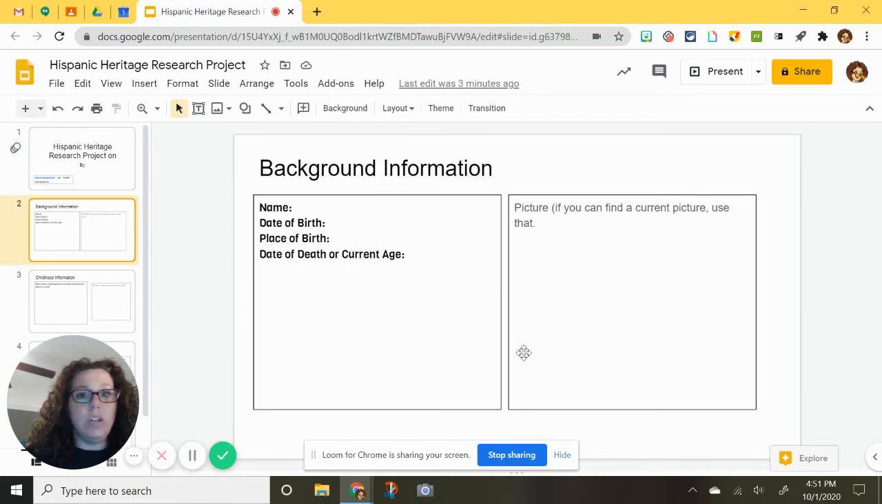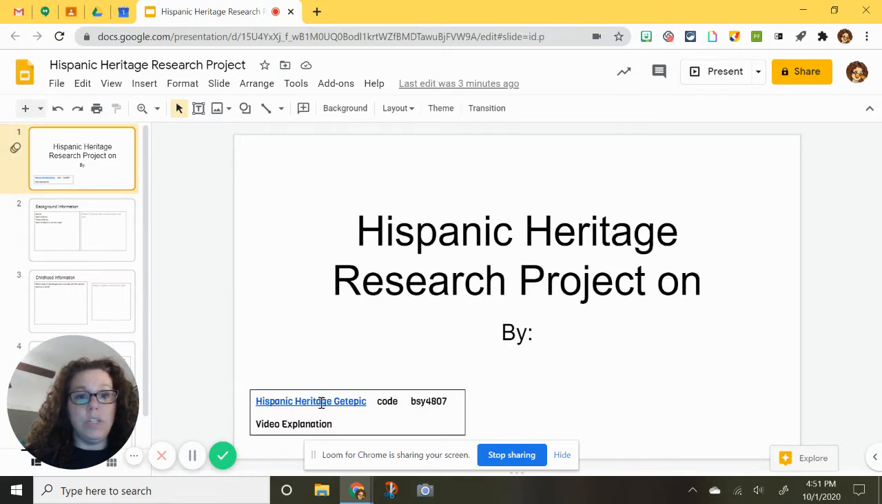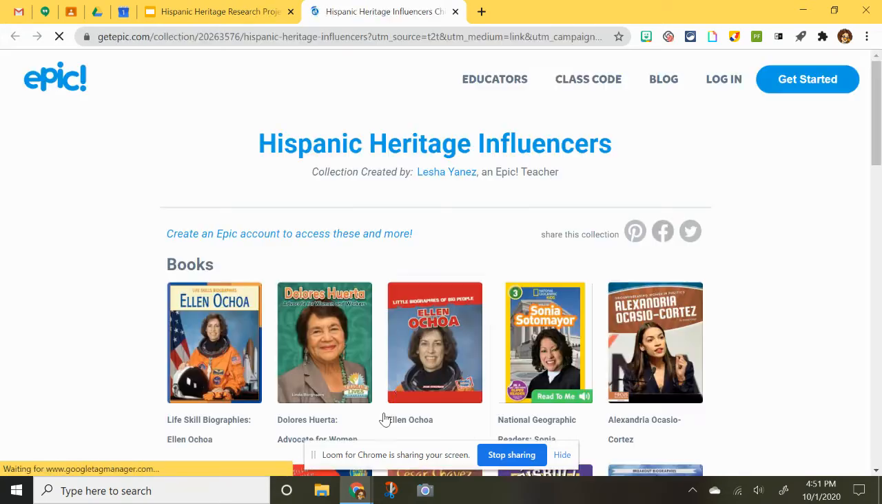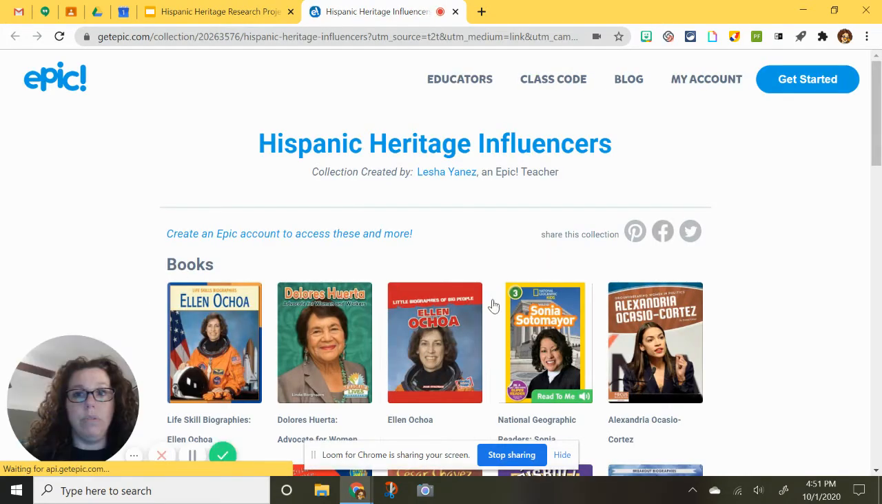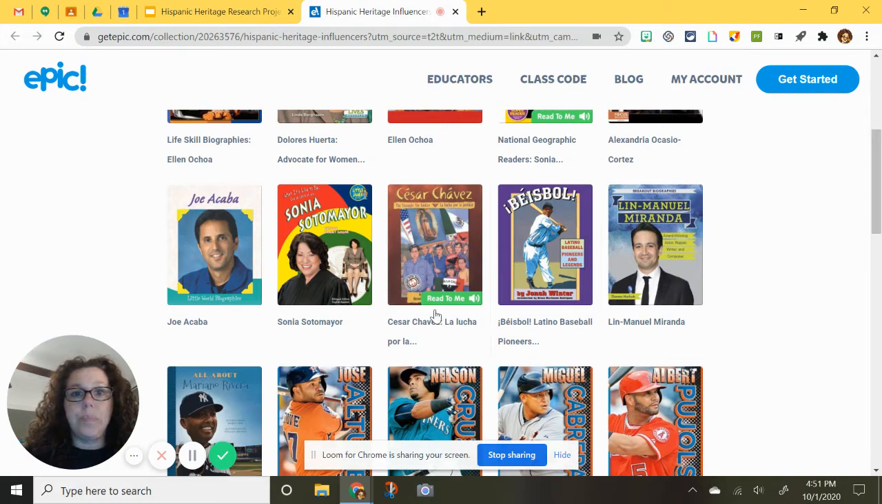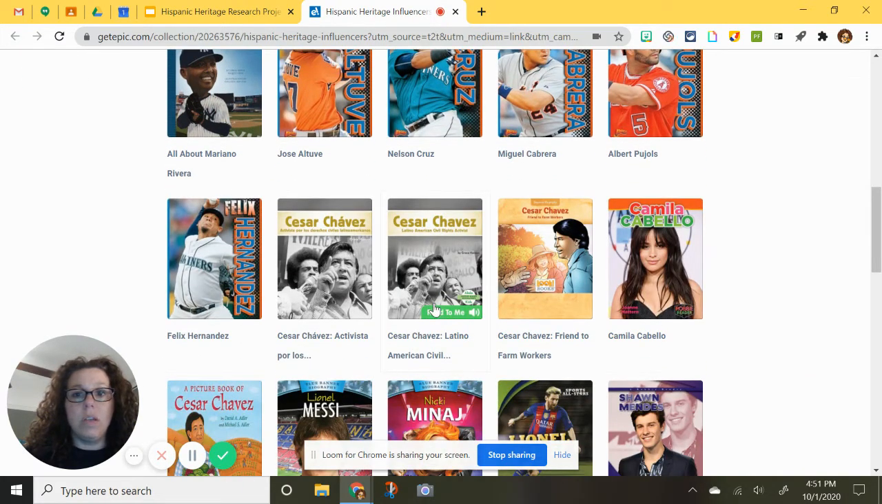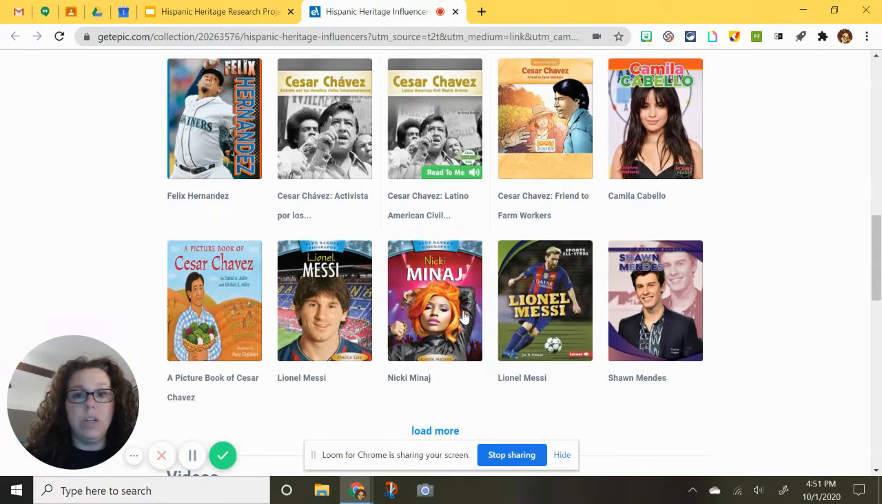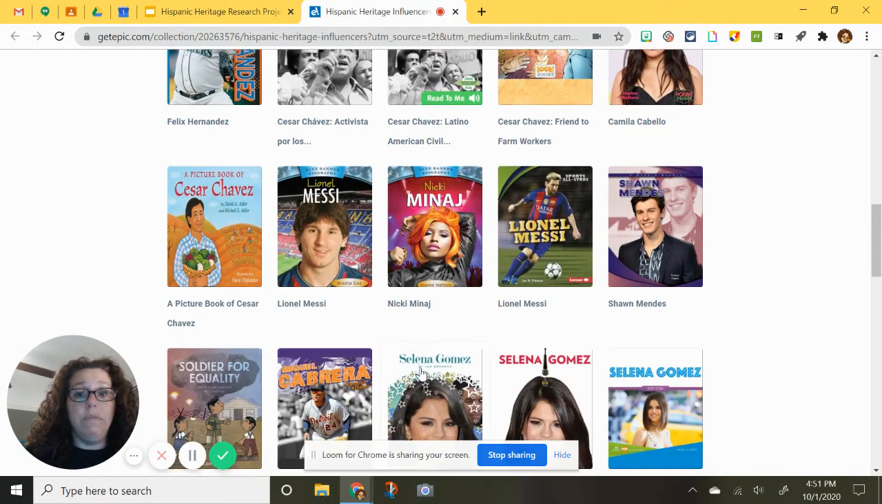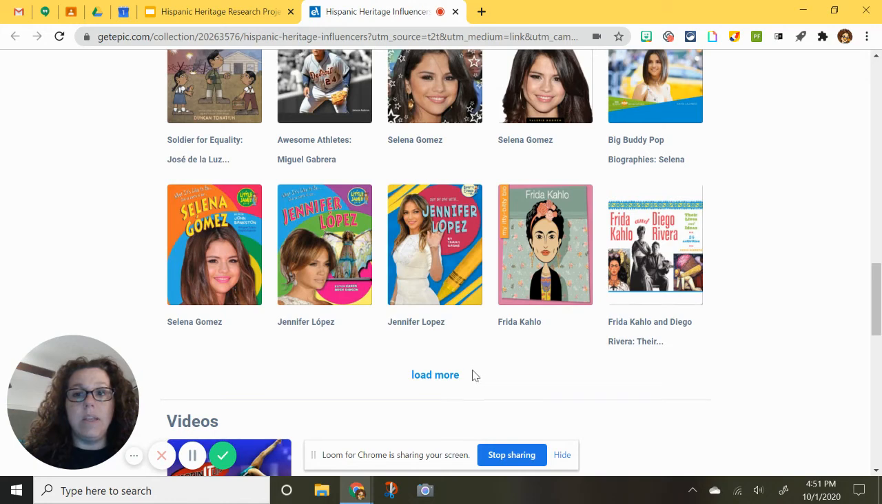Before we start on this slide, it's really important for you to pick which person you want to research. My Get Epic account will have tons of people for you to look through. Some of them have the read aloud feature. Some of them are very basic and some of them are harder. I love Frida Kahlo, so I am going to choose her.